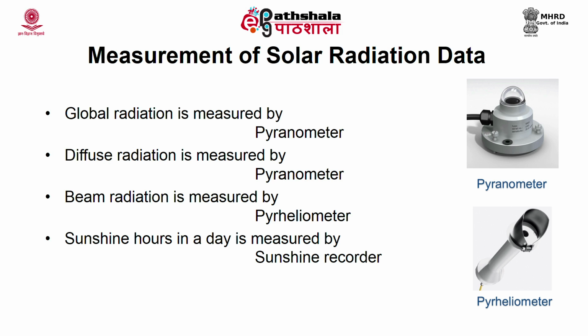We have seen the difference between beam radiation and diffuse radiation, how to calculate the solar radiation and how to measure the solar radiation. So, to summarize this module, we have seen that the radiation spectrum of the sun and earth differ.